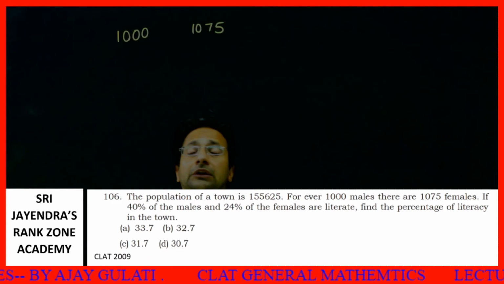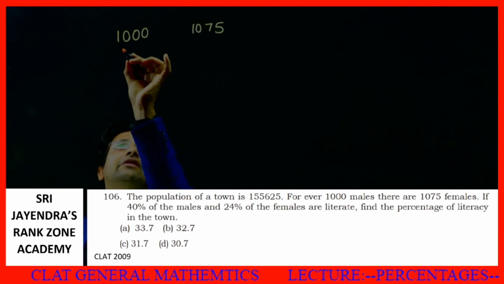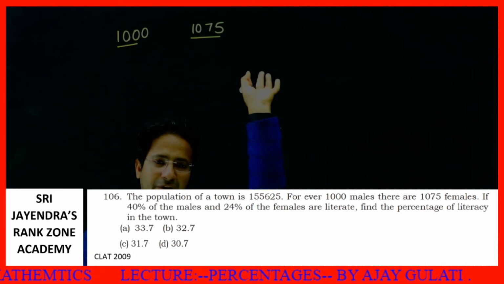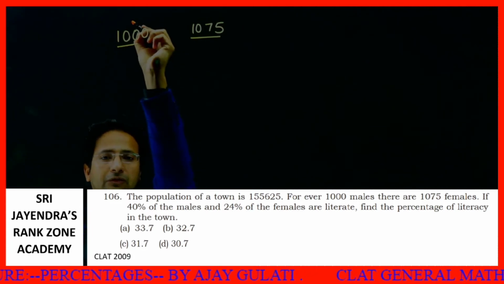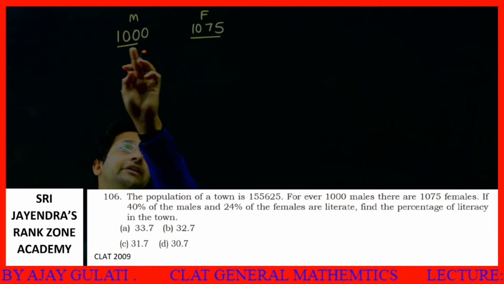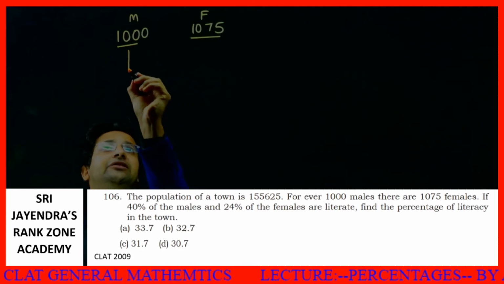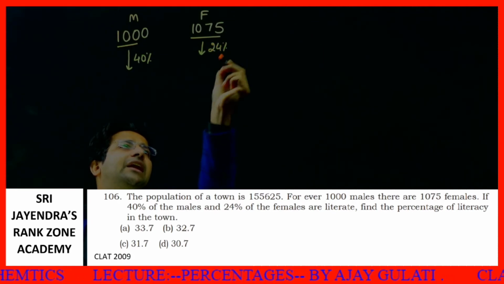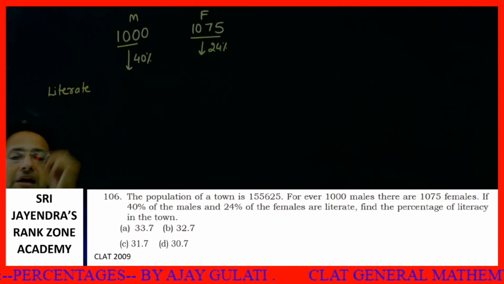literacy in the town. Students, we are given the entire population, but we are also given one more thing, that is, for every 1,000 males, there are 1075 females. Let's say, forget about the entire population. Let's say 1,000 males and females 1075. For every 1,000 males, there are 1075 females. Now out of these males, 40% are literate. Out of these females, 24% are literate. I'm calculating the total literate people.